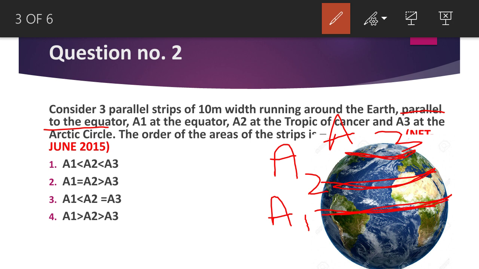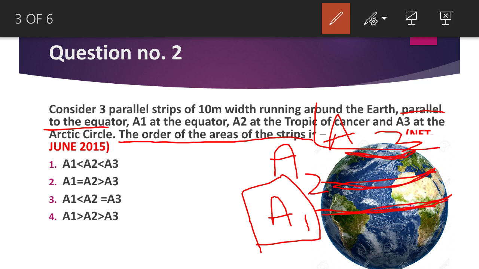So now what is this asking? The order of areas of the strips. So you know that area depends on radius, and the radius is more for A1 and least for A3, and between those we have A2.